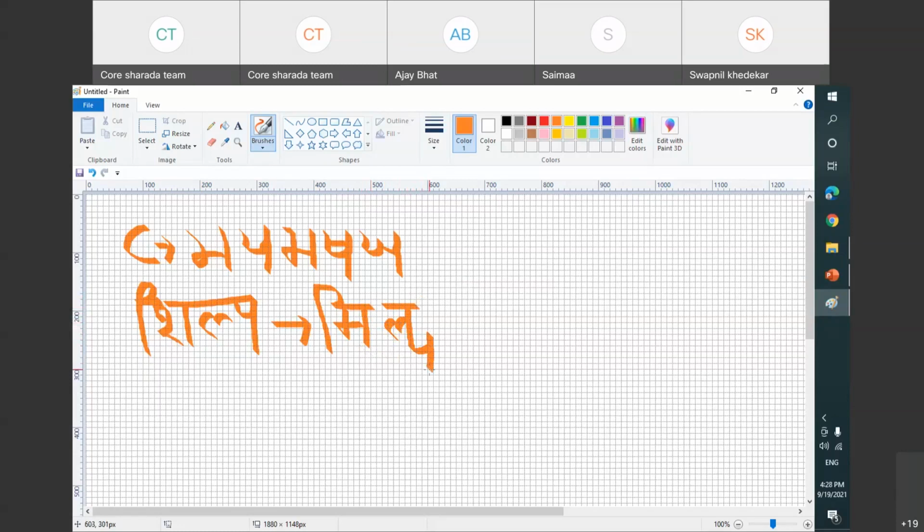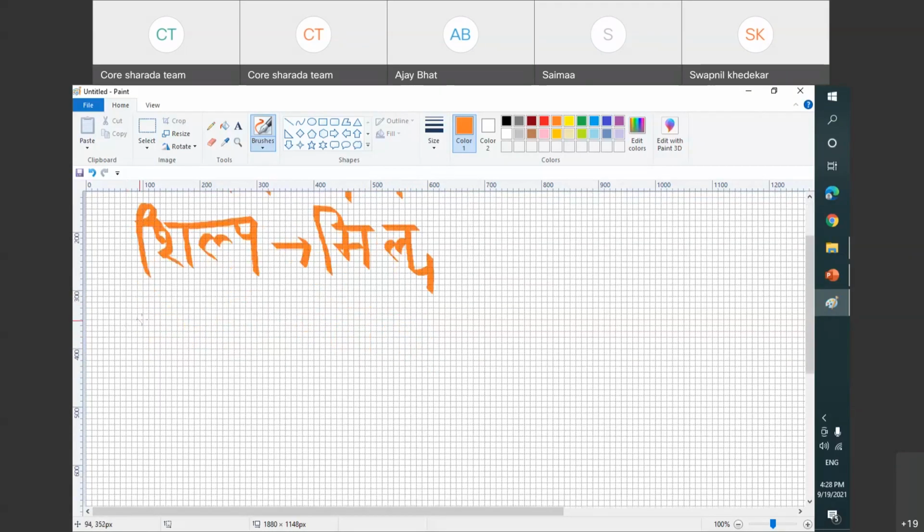Isn't it simple? Let's take one another example. Utsav. Ut, S, V. Utsav. How do we do that? So no problem. The first part is simple as we do it.